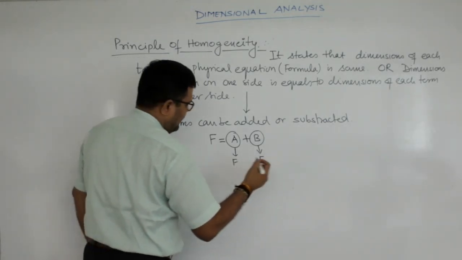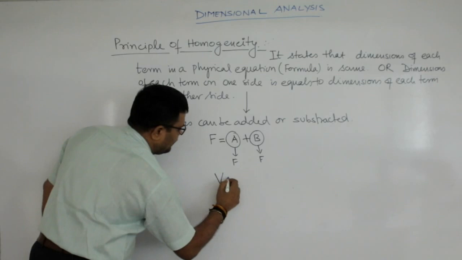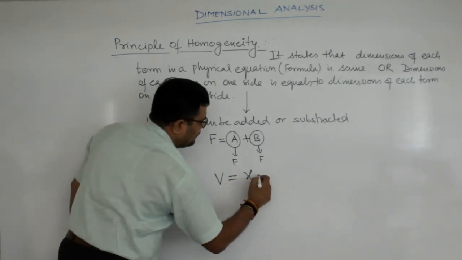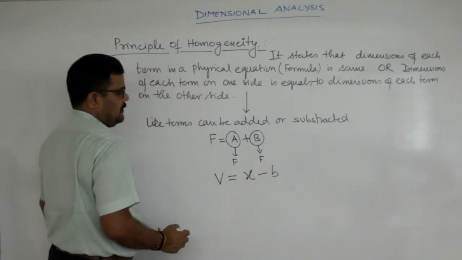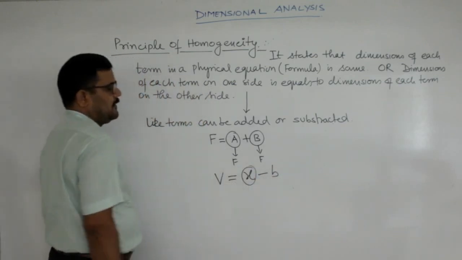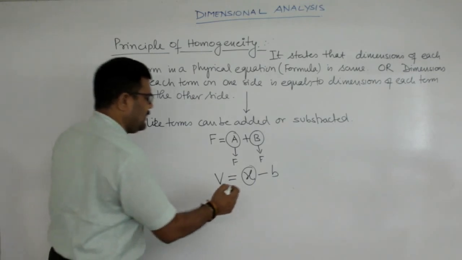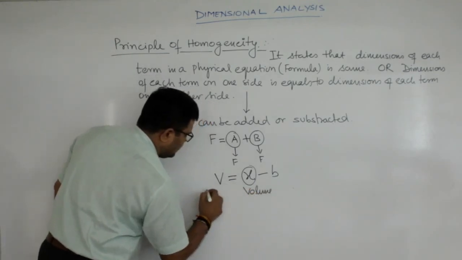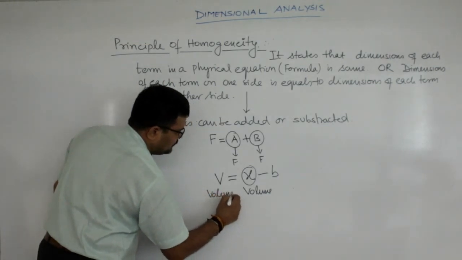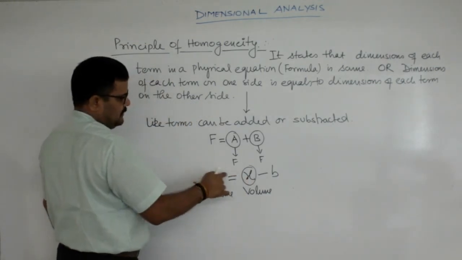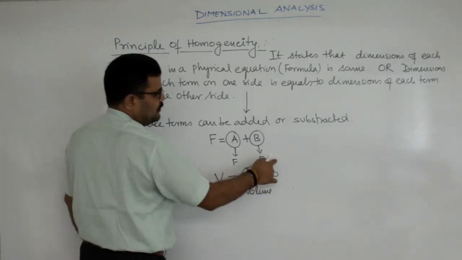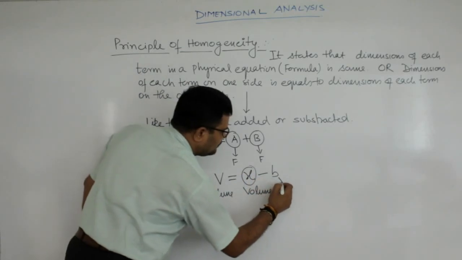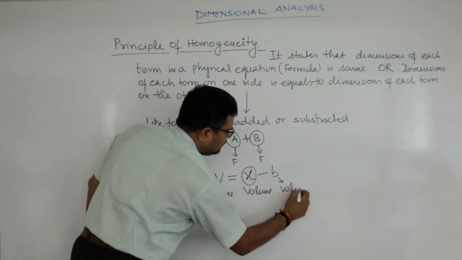Similarly, if I am subtracting, say for example, volume is x minus b. So what is x? X here signifies volume, because this is also volume. The dimension of this term is equal to the dimension of this term, and the dimension of this term is also equal to the dimension of this term. This is also volume.